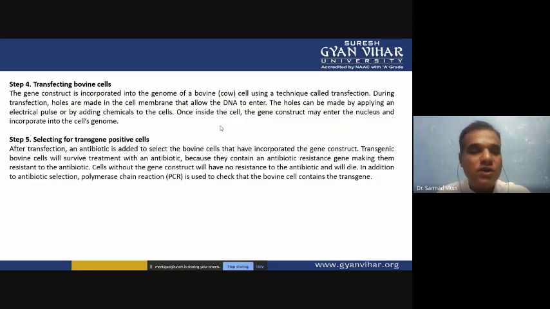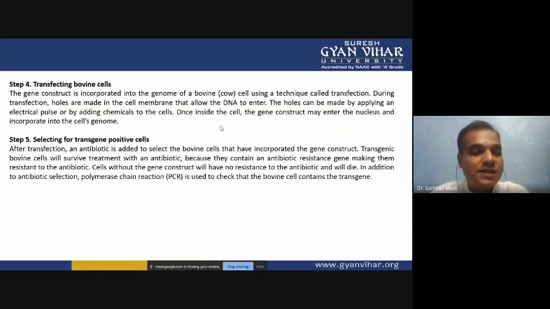In addition to antibiotic selection, polymerase chain reaction is used to check that the bovine cell contains the transgene. So if you don't want to use the antibiotic in the media, PCR is another technique where you check whether your cell genome has your gene of interest. You just have to prepare the primer, and using that primer you run the PCR. If you get the PCR product, then your gene is integrated into the genome.